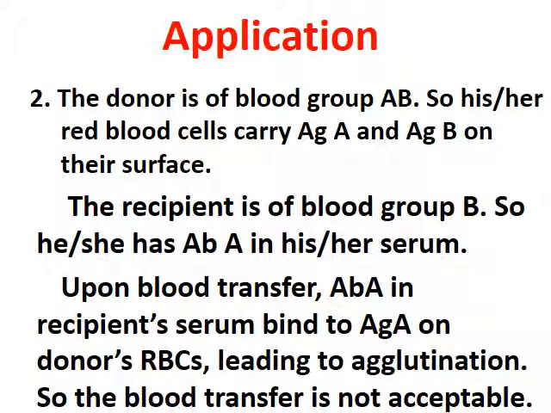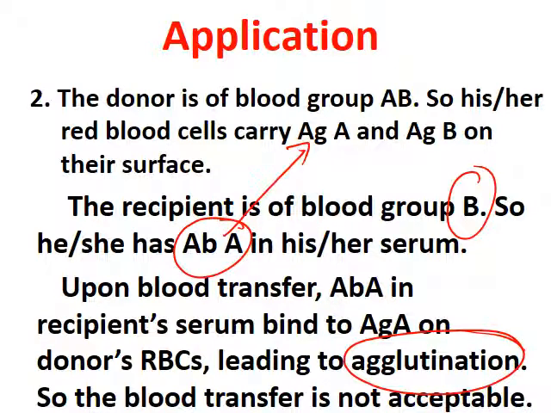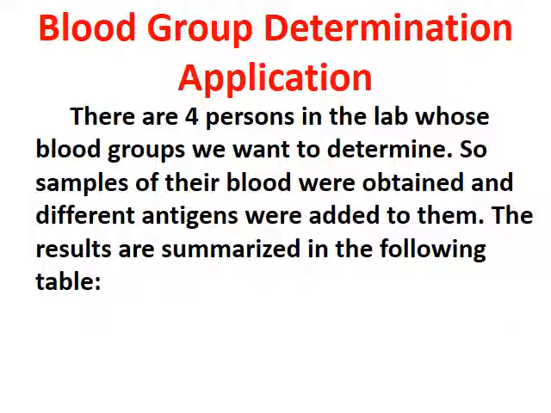The donor is of blood group AB, so his or her blood cells carry antigen A and antigen B. The recipient is of blood group B, so he or she has antibody A, so there is an agglutination since antibody A can move toward antigen A and they will agglutinate. So this blood transfer is not accepted.